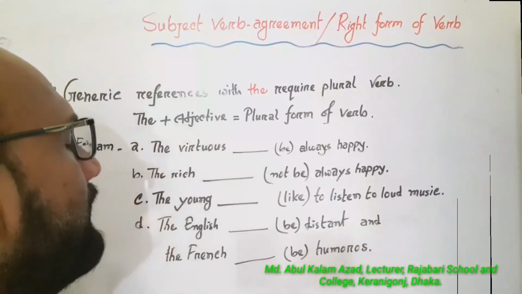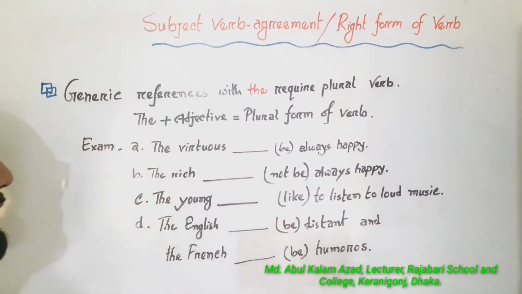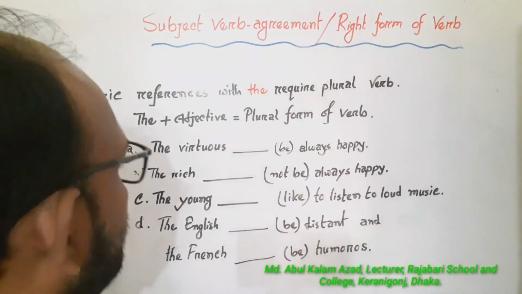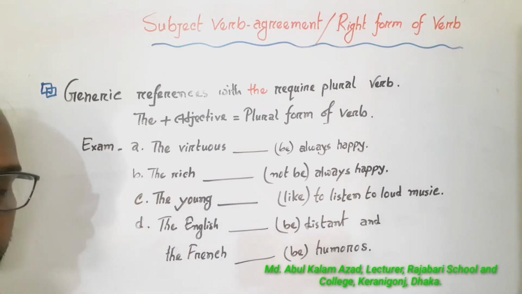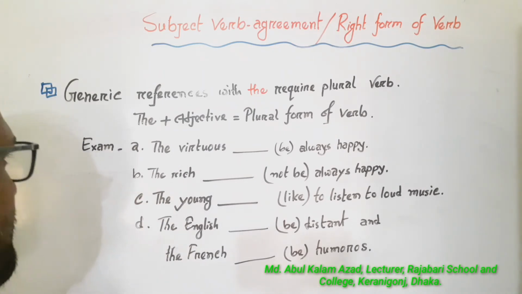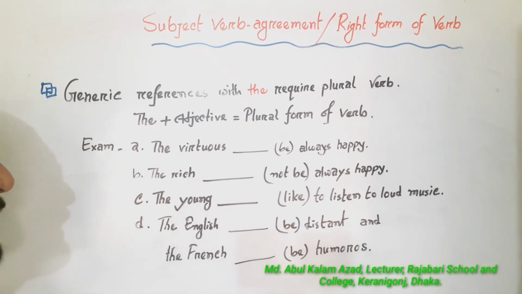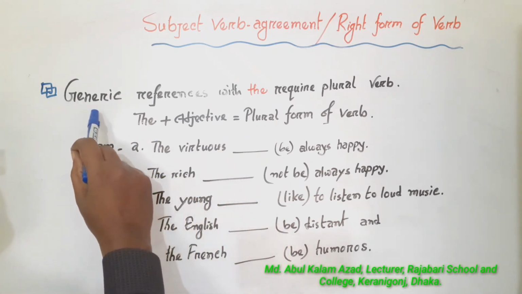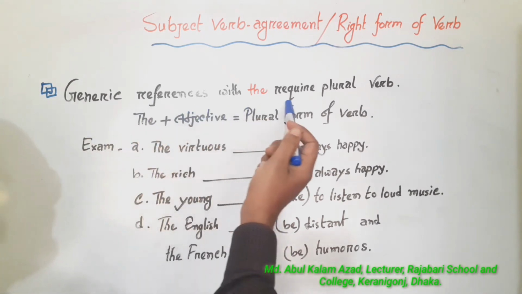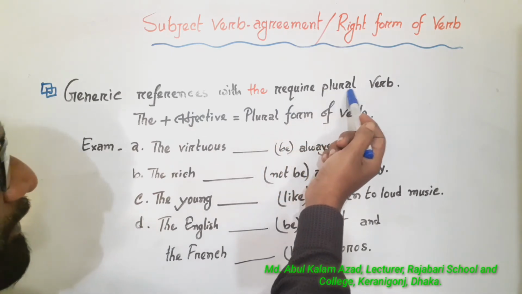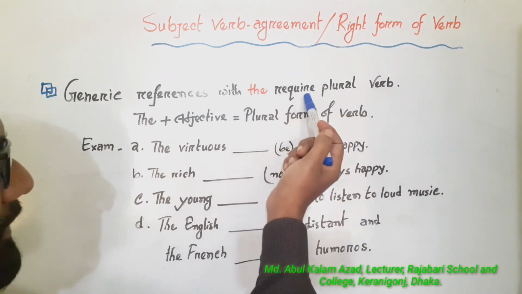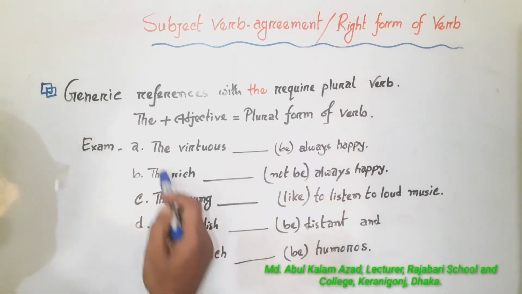Now we will learn another rules. Subject-verb agreement or right form of verbs. Look at this here. I have written another rules. Generic references with the required plural form of verb. Generic references with the required plural verb.